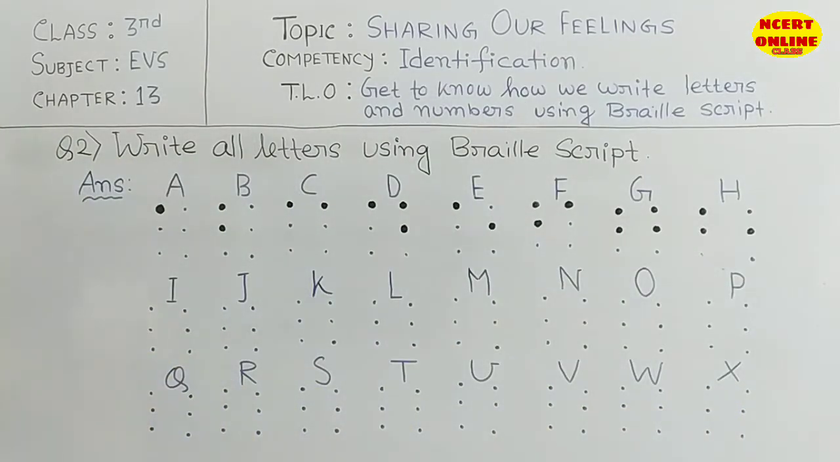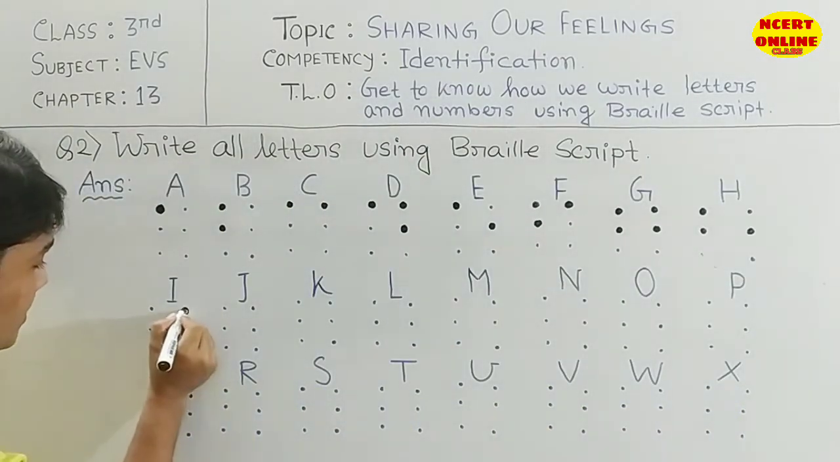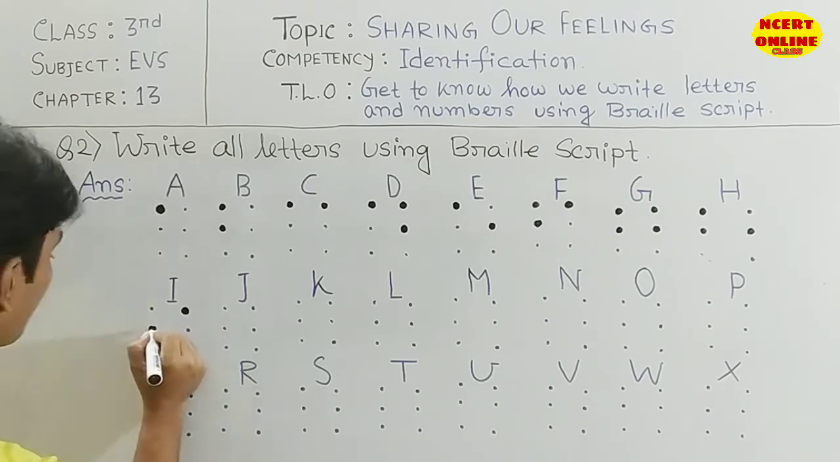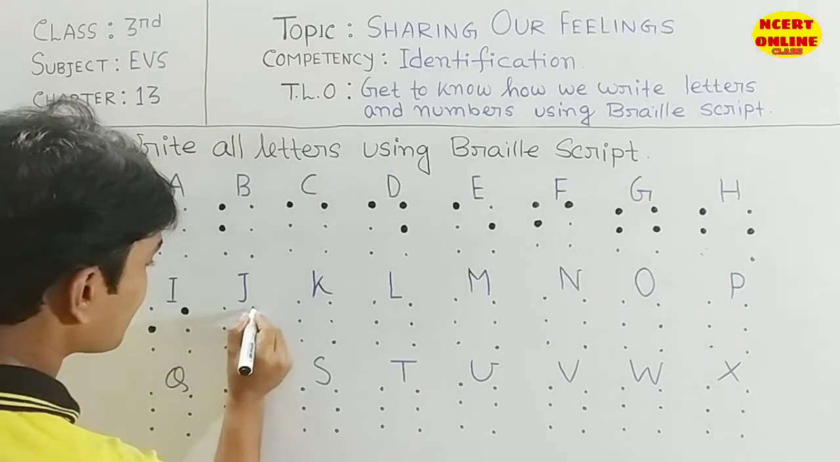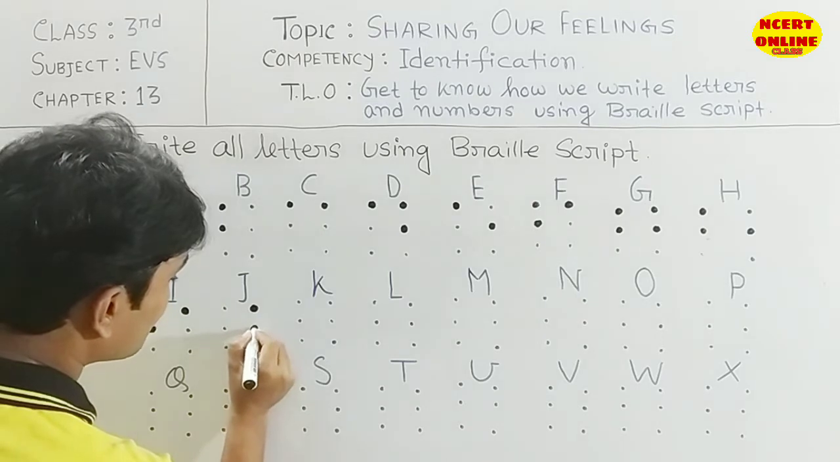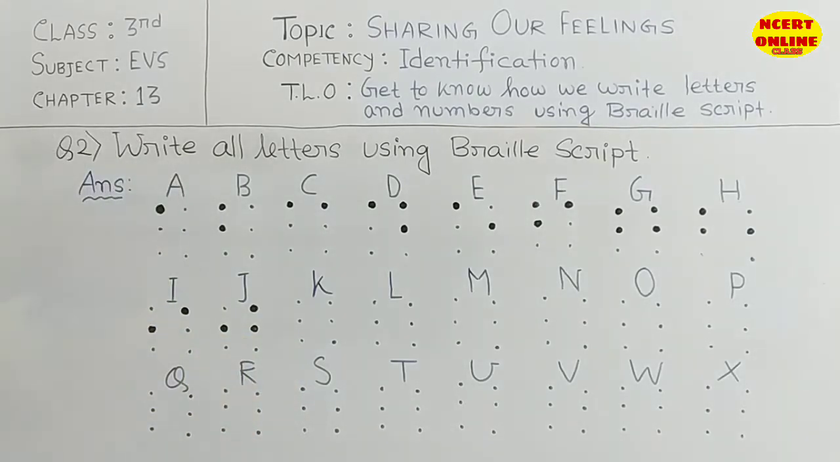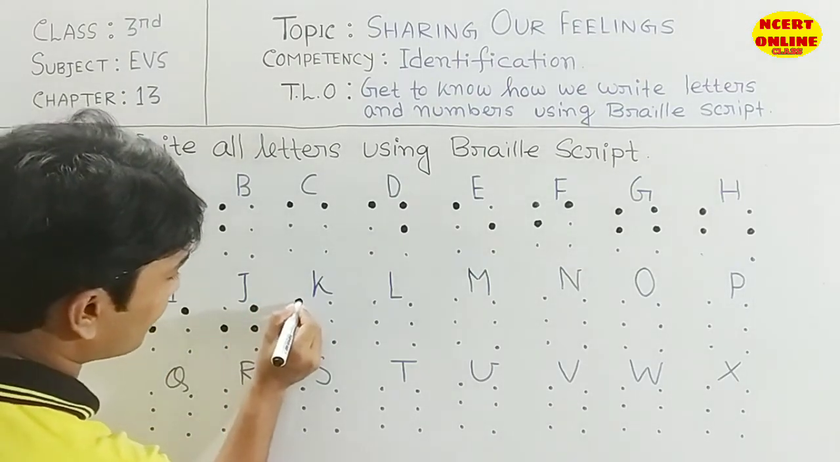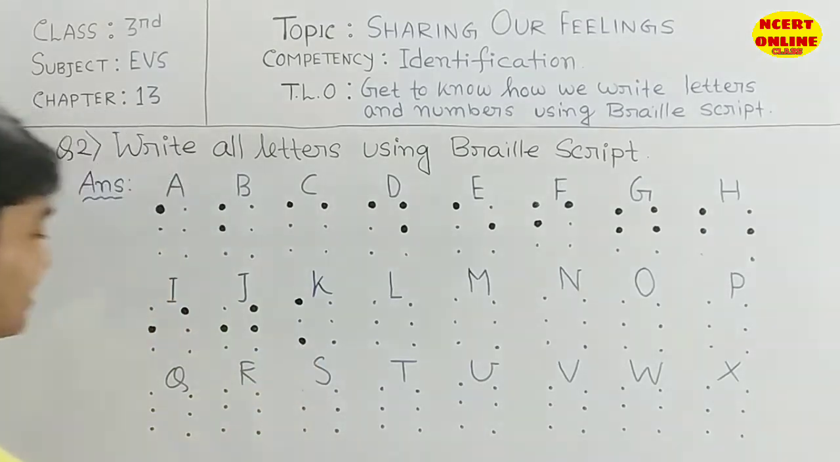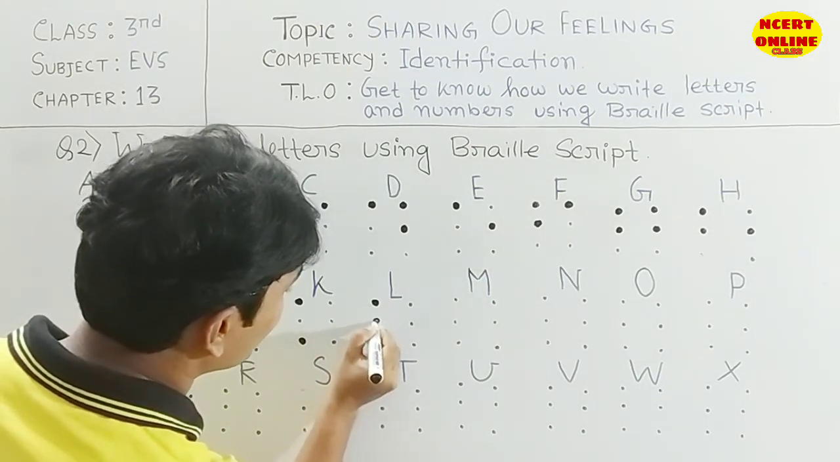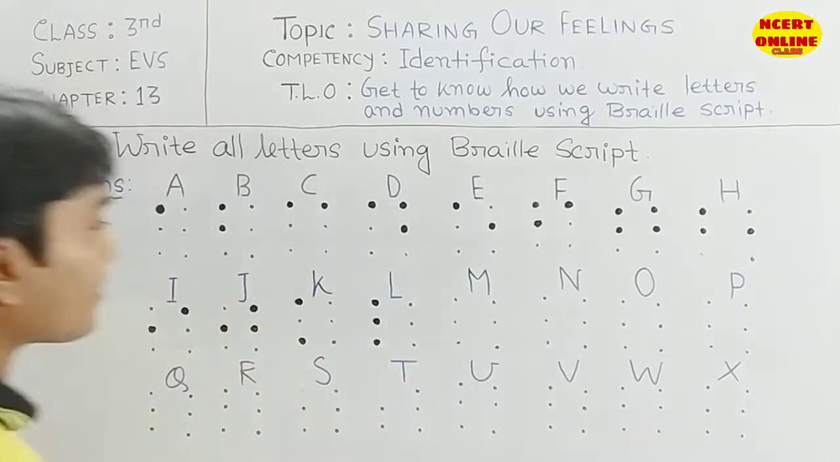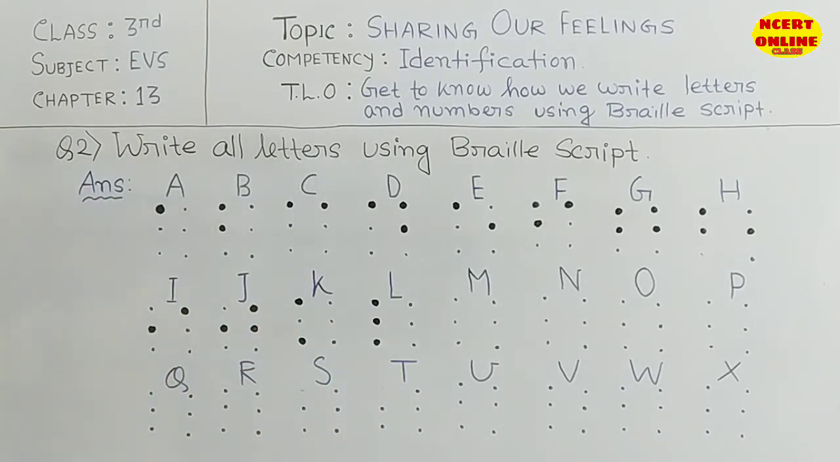Then come back to I. I is this one and this one, you need to make them big. Then J. J is this one, this point, this dot and this dot. Then K. K is the first left dot and the last left dot, you need to make them big. Then L. L is very beautiful. It is totally the left 3 dots, you need to make them big. Then come back to M and N.